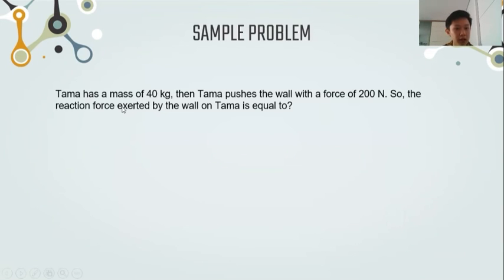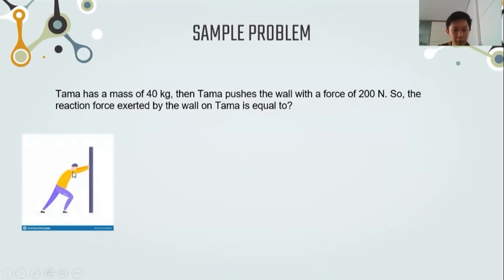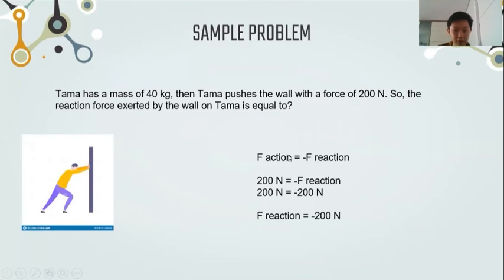Sample problem of the third law of motion. Tama has a mass of 40 kg. Then Tama pushes the wall with a force of 200 Newton. So the reaction force exerted by the wall on Tama is equal to, so this is Tama pushing the wall. F action is Tama pushing the wall.